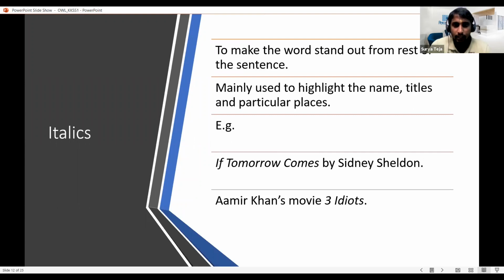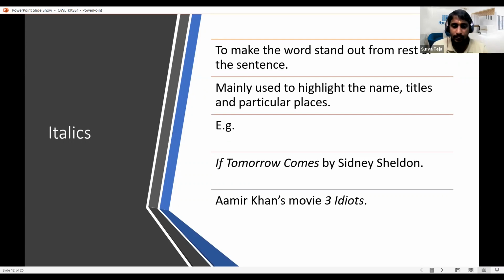Now we'll see where and when italics is used in any context. Italics, as a normal usage, came into the picture in olden days when we didn't have computers or any kind of regular technology which we are using now. People used to write, and when they had to highlight something, they used to underline it.